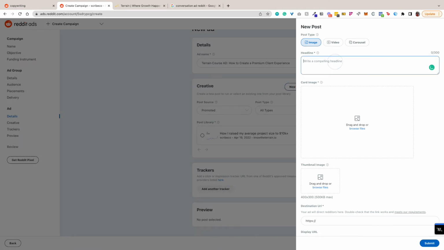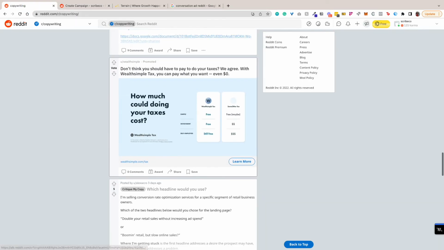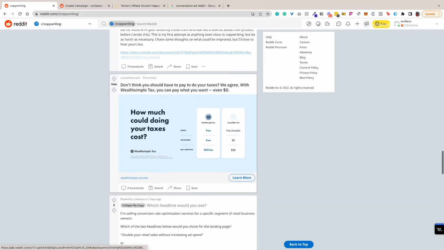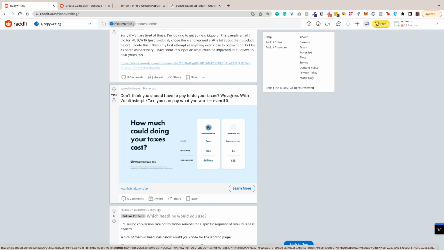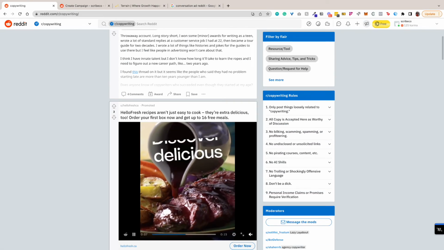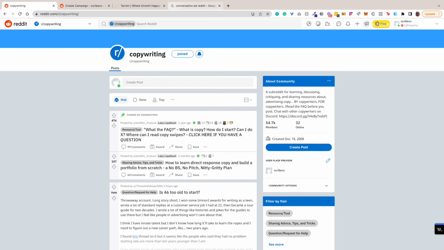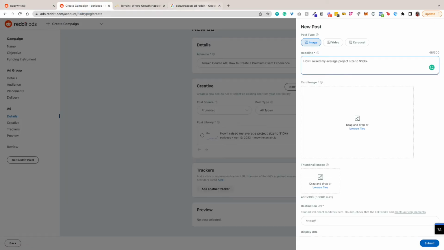You really just have room to put one sentence down. So I'm going to do: how I raised my average project size to 10K plus. And then you want to pull images. Now, there are two types of things that I've seen done on Reddit. You can either go with very produced looking, very polished image styles, or videos, etc. Or you can go for something that has a little bit more of an organic feel to it. Just whip something up on Canva.